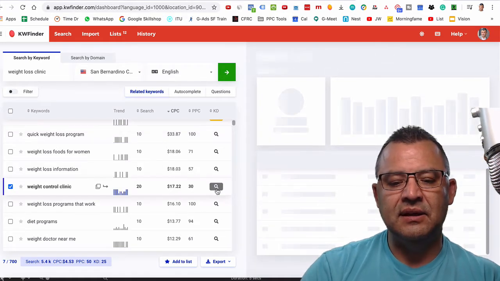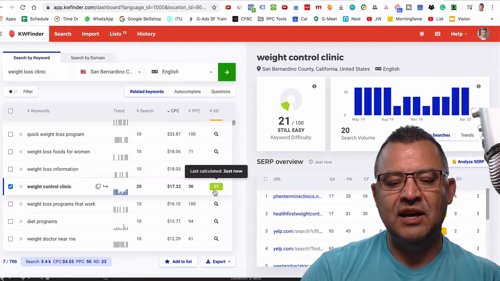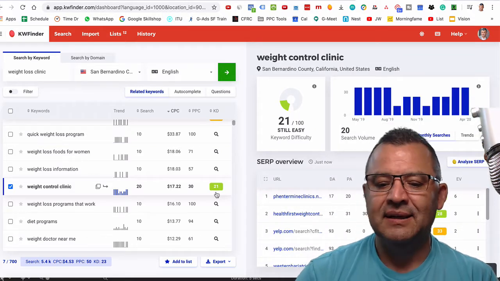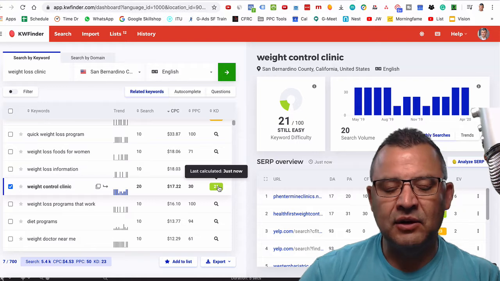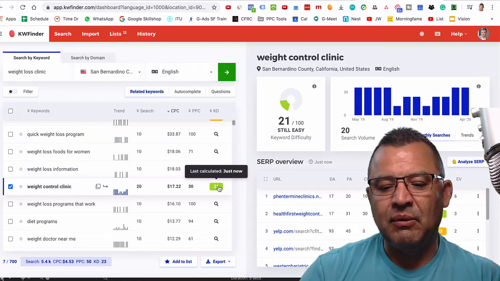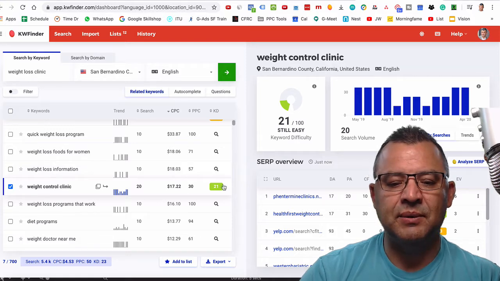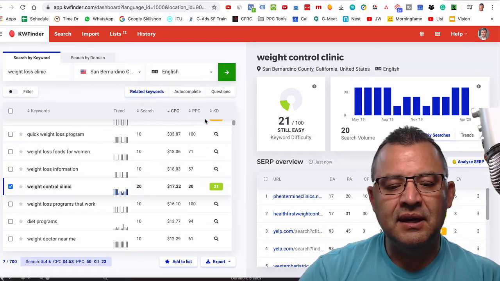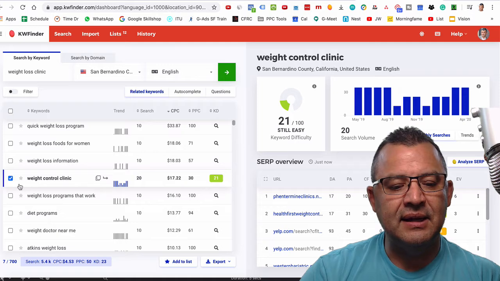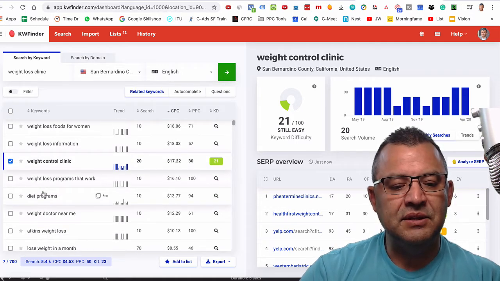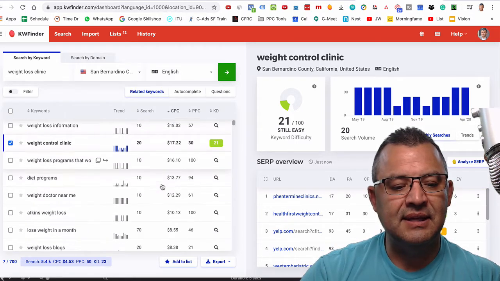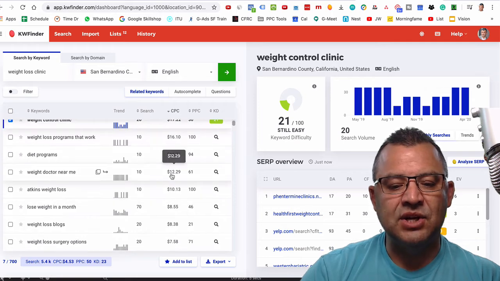And let's take a look at the competitive matrix by clicking here, and that's 21. Oh my gosh. This is a green. That's the reason why they make it green. I love that about them. And in my review, I give this a big thumbs up because they just make it so easy for you. So these are the key ones right here, right? I added another one here into my list, and as I go here, weight loss doctor near me, this is money for us, baby, and really consistent across the board.